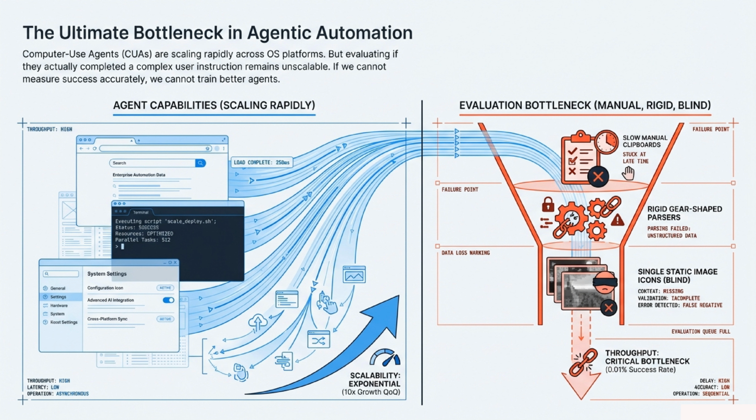Let's start by looking at the ultimate bottleneck in agentic automation. Right now, computer-use agents are scaling incredibly fast across different operating systems. But here is the problem: evaluating if they actually completed a complex user instruction remains unscalable. Right now, our evaluation funnel is manual, rigid, and often blind, creating a massive failure point. And if we can't accurately measure an agent's success, we simply cannot train better agents.